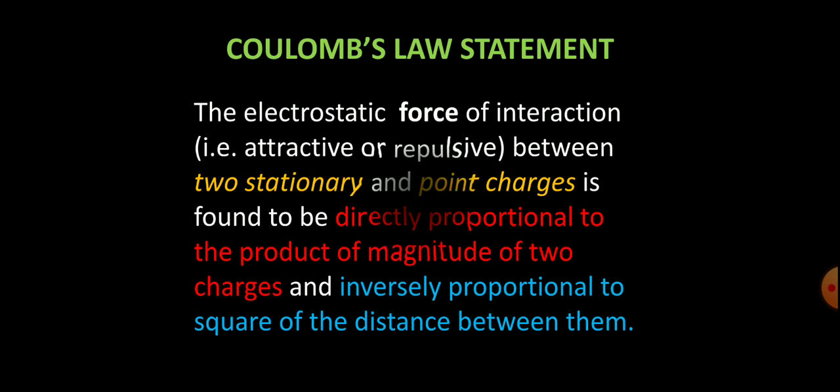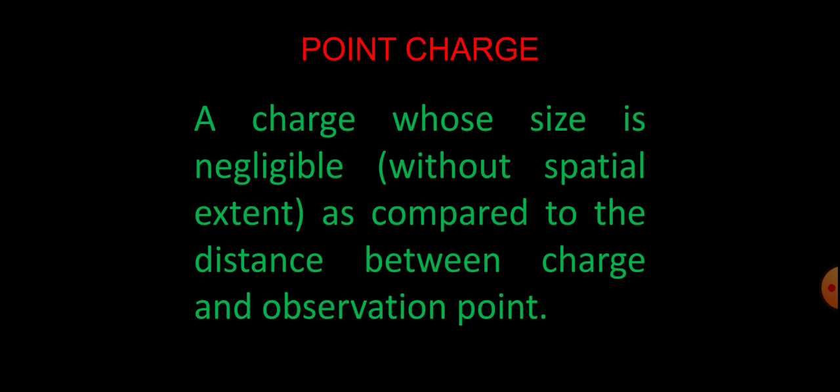So before dealing with the mathematical part, let's talk about what we mean by point charge. Point charge means a charge whose size is negligible as compared to the distance between the charge and the observation point. It means we are not taking into consideration the spatial extent; the size becomes negligible when you're comparing it with the distance of observation. That charge is known as a point charge.